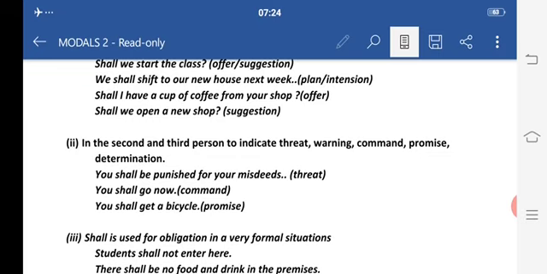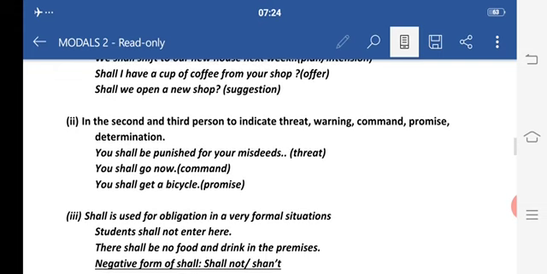Now students, for simple future activity, with first person we use shall, and with second and third person we use will. But in case we are talking about determination, threat, warning and promises, we use will with the first person and shall with second and third person.